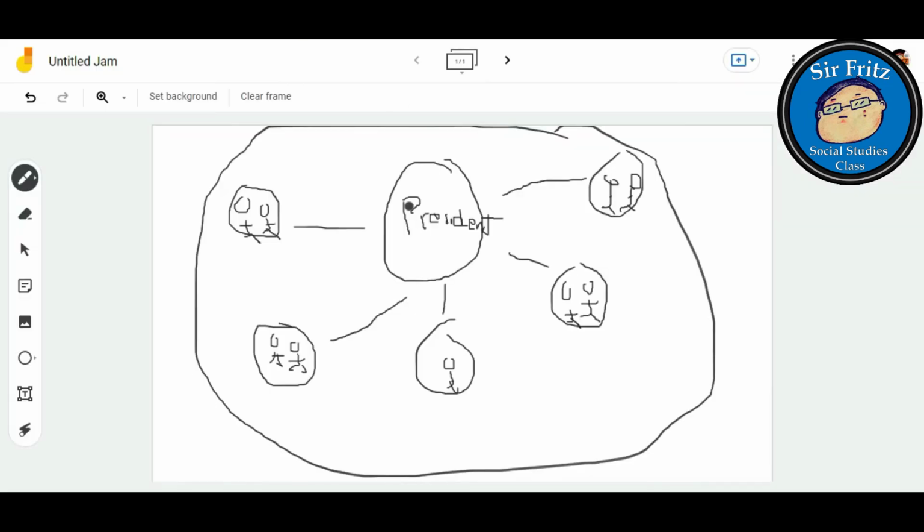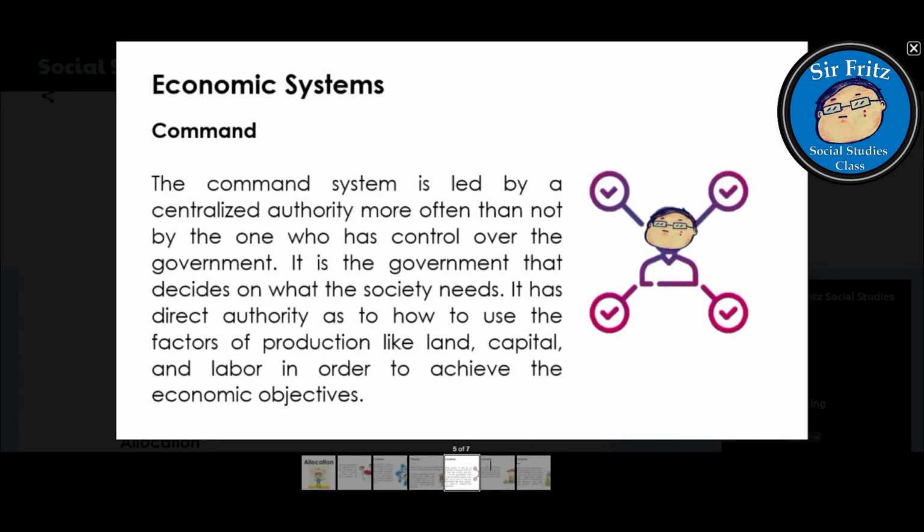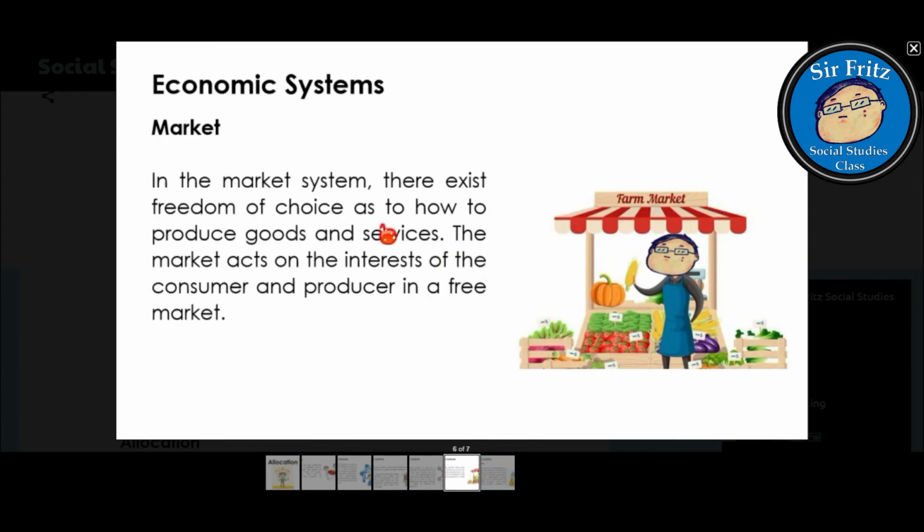So it is centralized, where small societies or small cities or groups of people are collectively under the power of a national authority. So yes, the Philippines also follows some part of the command system, but not totally. And that is why we have what we call the market system. So the market system is a different economic system.